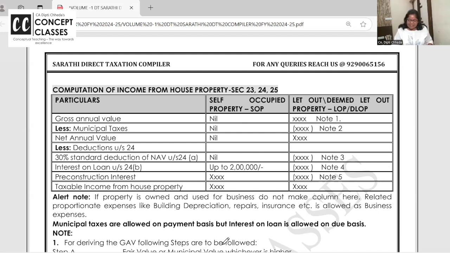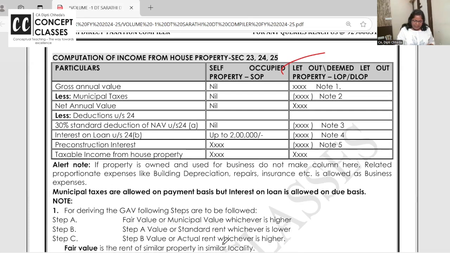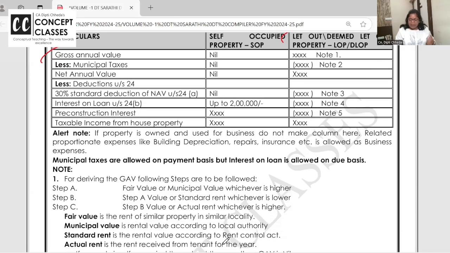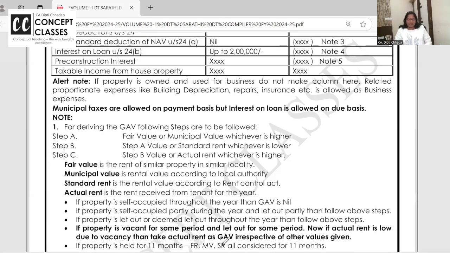We'll see that. Now, in case of let out and deemed let out, you have to follow this format. First, start with the rent received, that is your GAV. But GAV is called gross annual value and it's not directly taken as rent received. Rent received may be less, so you have to compare it with the arm's length and other values. Those other values are here.